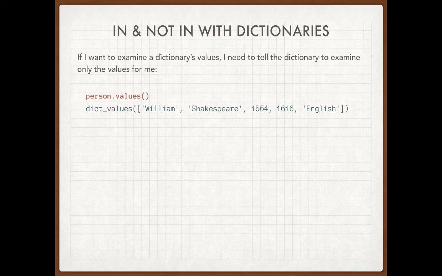We're going to have whole units on this. We've got a whole slideshow on objects. We've got three slideshows on functions. We're going to cover this pretty thoroughly. So what I can do is ask the dictionary just to give me its keys, or just to give me its values. And here's what I get. I get William and Shakespeare and 64, 68, all of that sort of stuff.